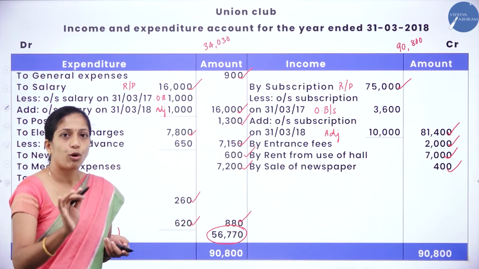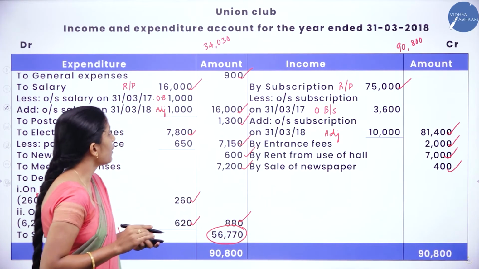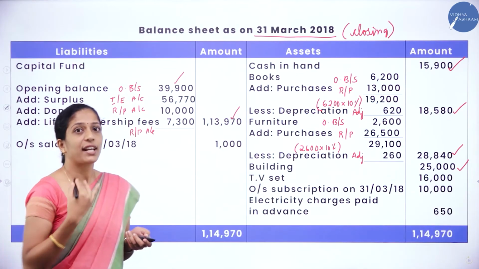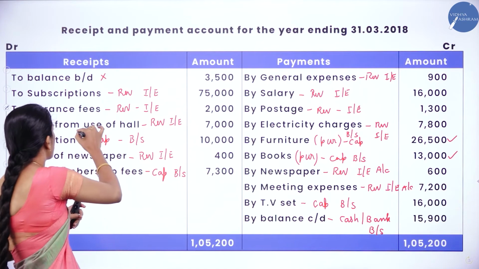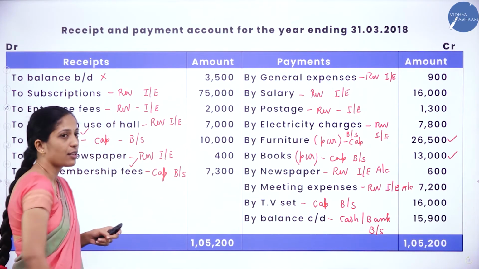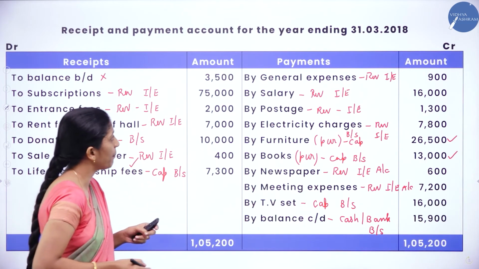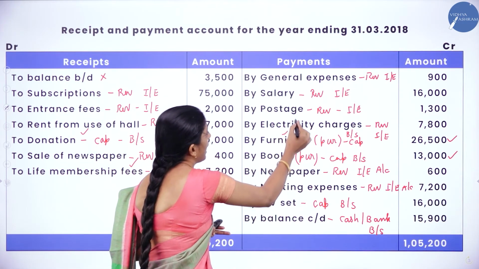Next, we are done with the opening balance sheet. We have recorded all the items from the opening balance sheet. Now see the receipts and payment account if any capital items have been left out. Yes, we have recorded donation, we have added it to capital fund. Next, capital life membership fees, we have recorded, we have added to capital fund. Next capital item is furniture, we have added, right?